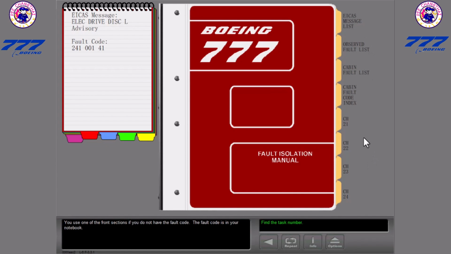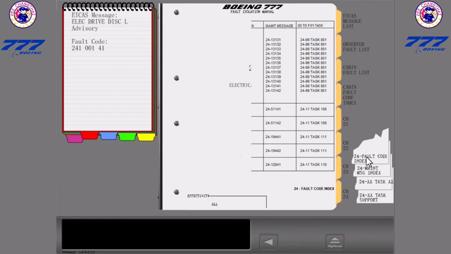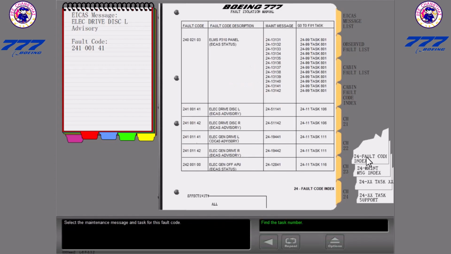You use one of the front sections if you do not have the fault code. The fault code is in your notebook. Select the page for this fault. For more information about the chapter sections, select the information icon. Select the maintenance message and task for this fault code.